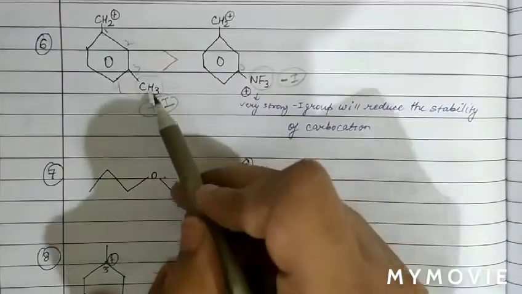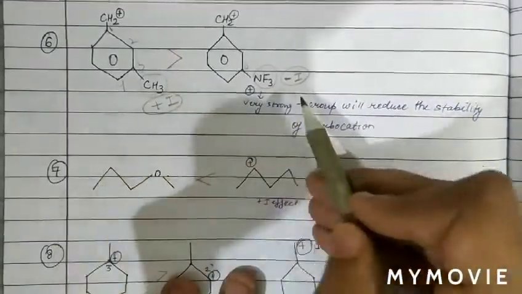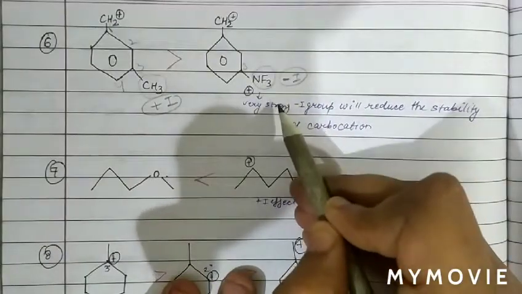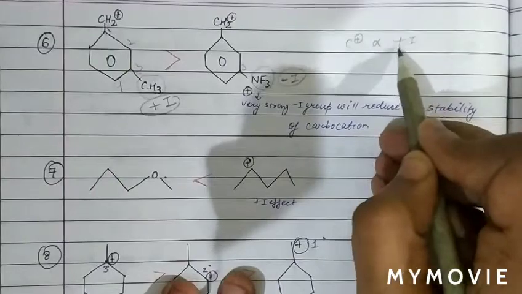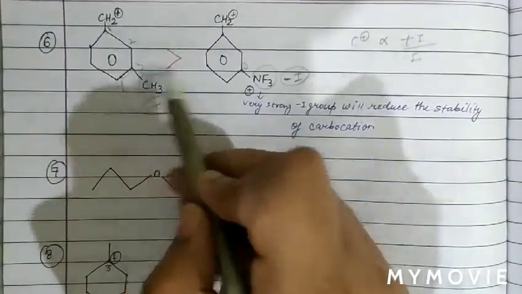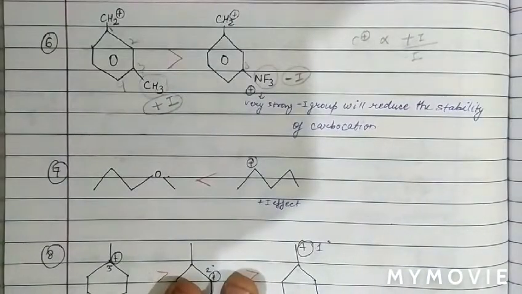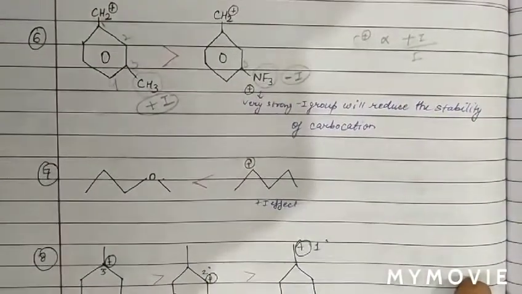Now see, CH3 is electron releasing, plus I in nature, and NF3 is minus I, electron withdrawing. We know the stability of carbocation is proportional to plus I and inversely proportional to minus I. So the stability of this carbocation is more with respect to this. Now see the next question.